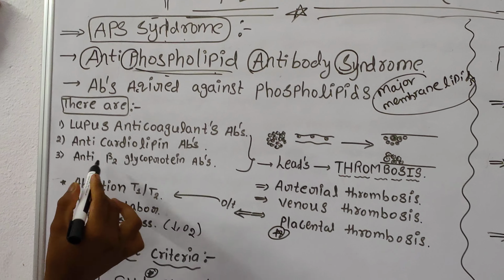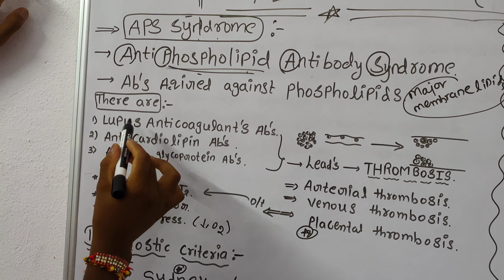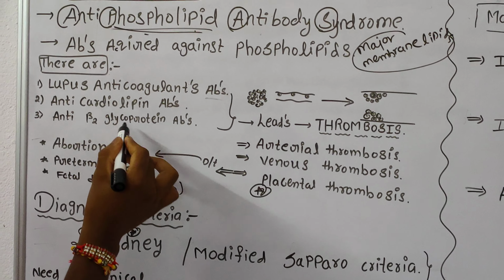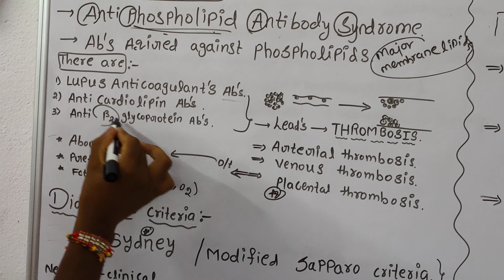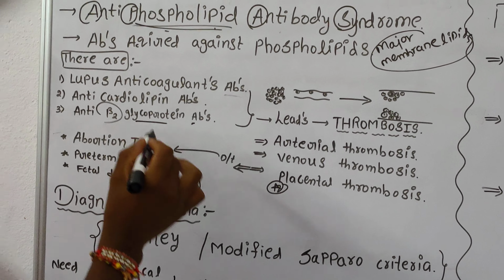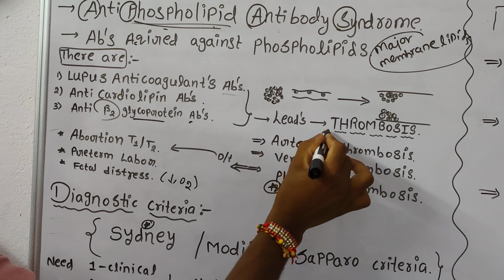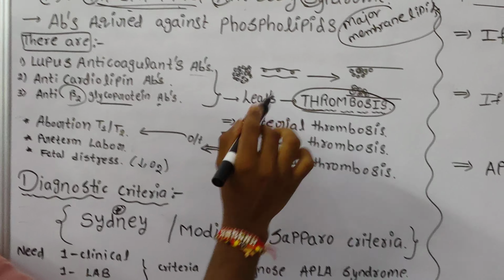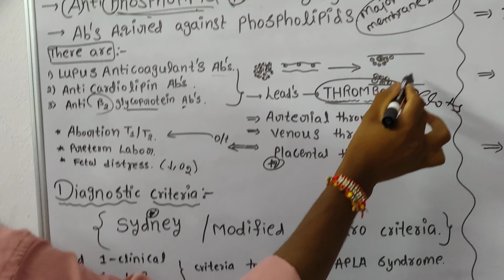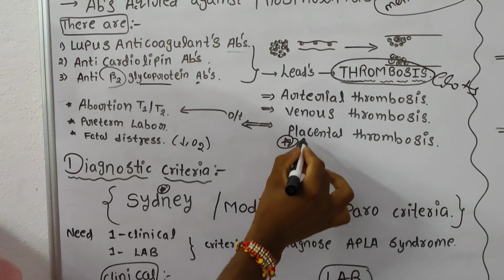What antibodies are formed against these phospholipids? They are the lupus anticoagulant antibodies, anti-cardiolipin antibodies, and anti-beta 2 glycoprotein antibodies. What do these antibodies cause? These antibodies cause thrombosis. What is the meaning of thrombosis? Thrombosis means the formation of clots in the arteries, veins, and the placenta.